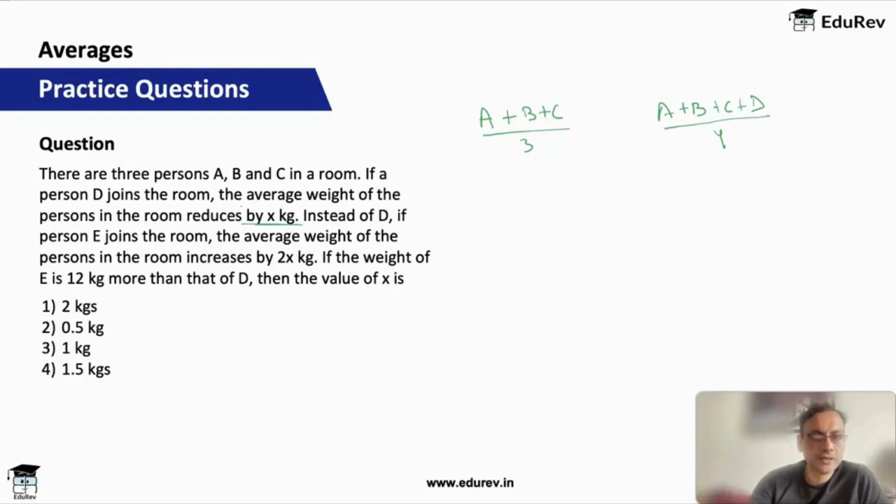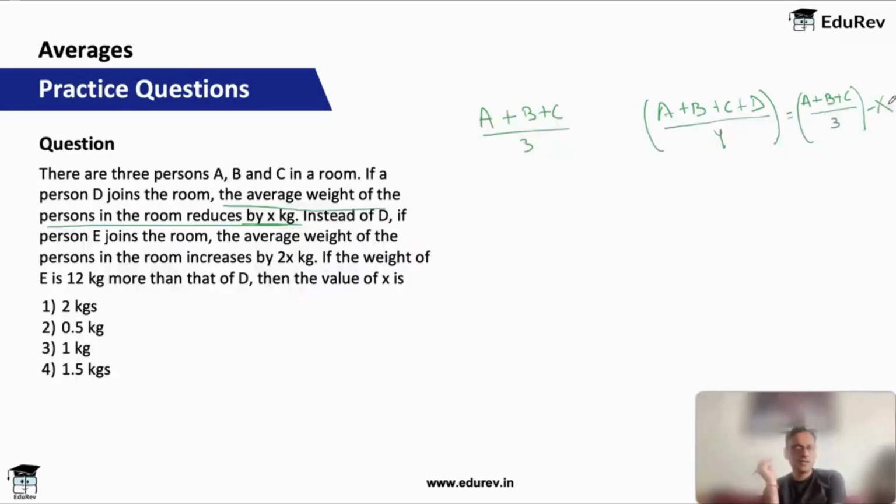So you're saying the average weight of the persons in the room reduces by X kgs. That means this new average weight has gone down from the earlier average by X kgs.